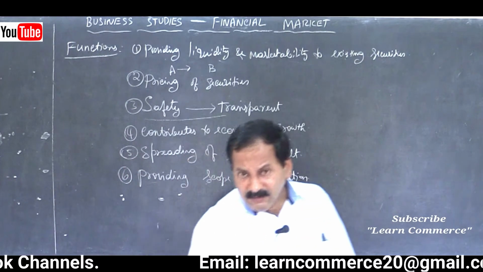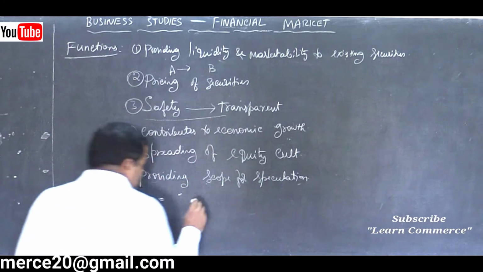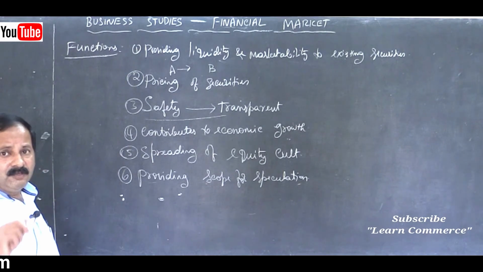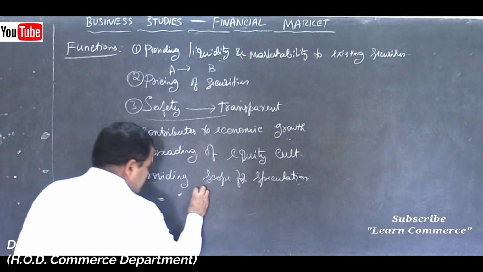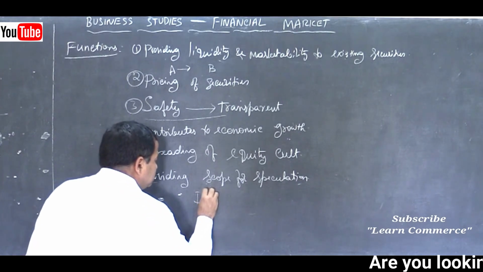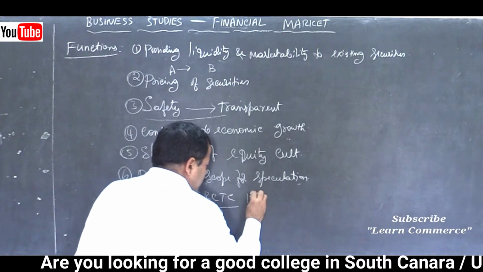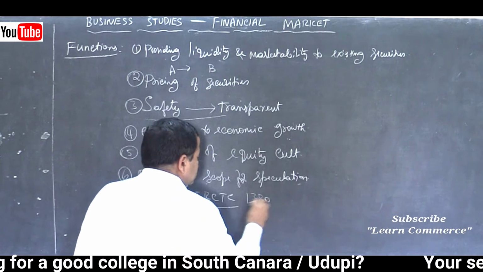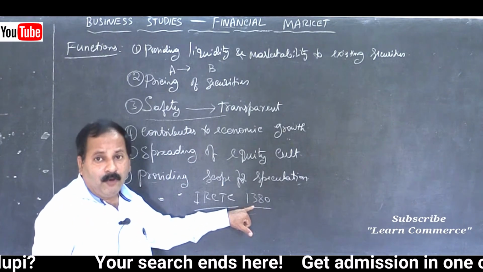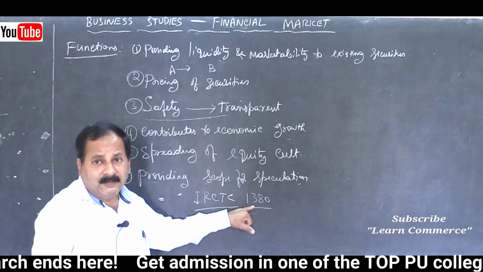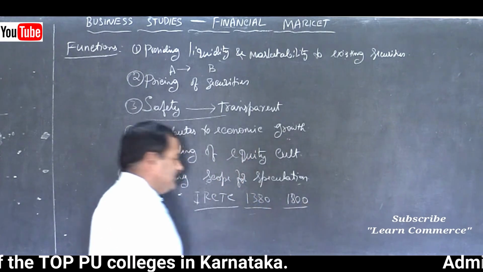So here speculation means you will buy today. Let us take the example of Indian Railway Catering and Tourism Corporation, IRCTC. This share is around 1300 and something, maybe 1370 or 80, whatever it is. Suppose today you have bought this. After 1 month, the price has boomed to 1800 per share.